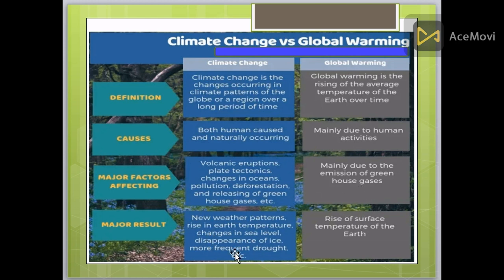Major results of climate change are new weather patterns, a rise in overall earth temperature, changes in the sea level, disappearing ice and more frequent drought. But global warming is due to the rise of the surface temperature of the earth.